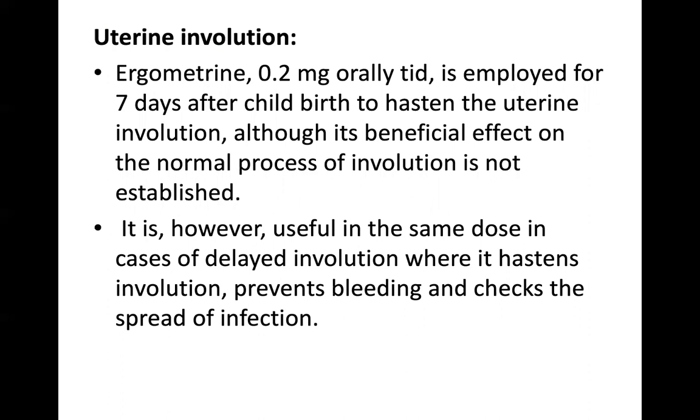A pregnant uterus is different from a normal woman's uterus, so it has to come back from a pregnant uterus to a normal uterus. That conversion is called uterine involution. It takes a lot of time. So for uterine involution, ergometrin can be given 0.2 mg orally for 7 days.